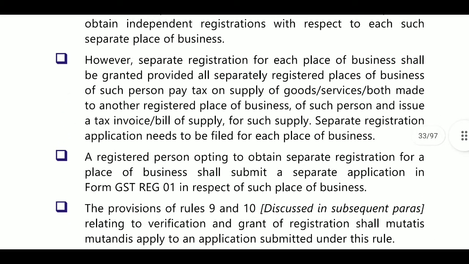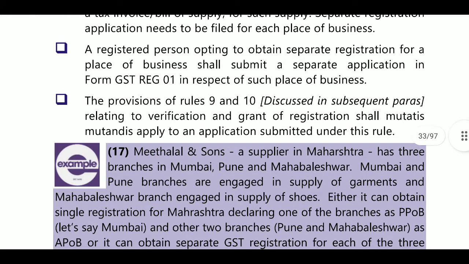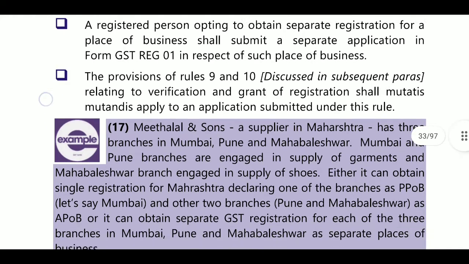Next, a registered person opting to obtain separate registration for a place of business shall submit a separate application in form GST REG-1 in respect of such place of business. Next, the provisions of Rule 9 and Rule 10 relating to verification and granting of registration shall mutatis mutandis apply to the application submitted as above. They may come for physical verification.